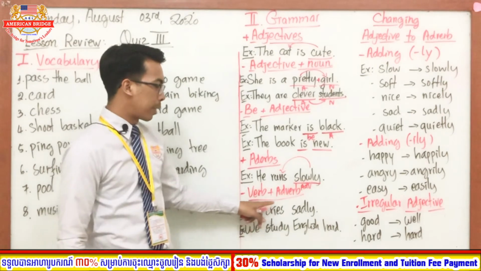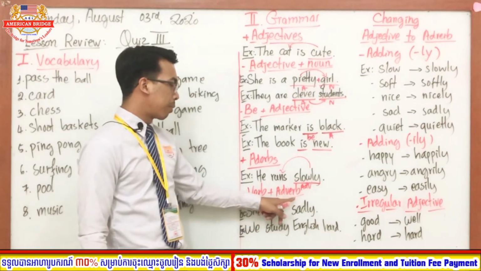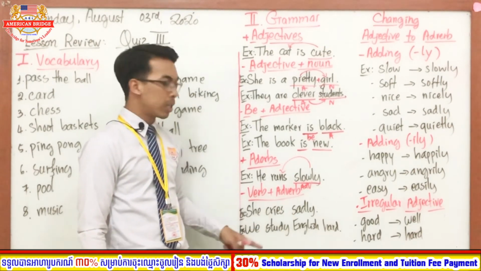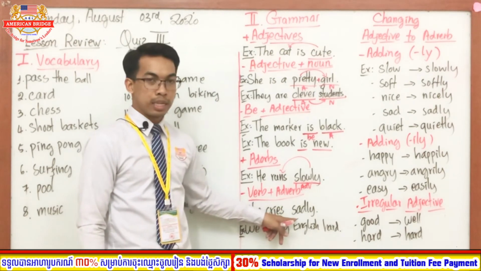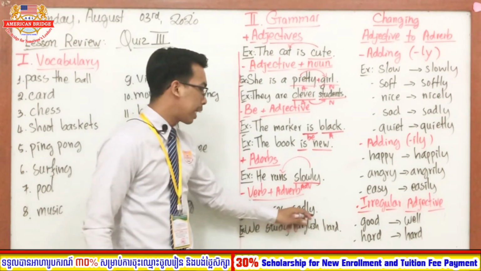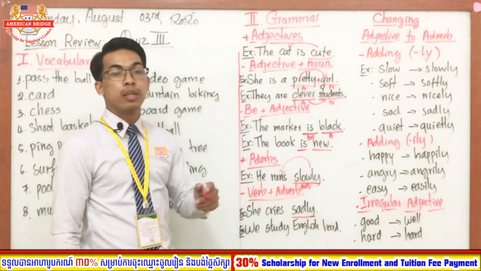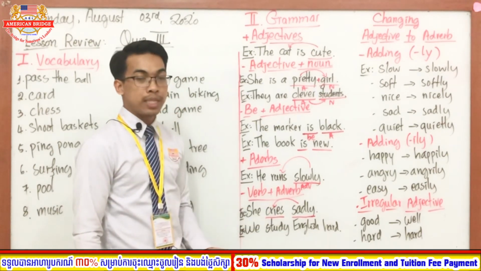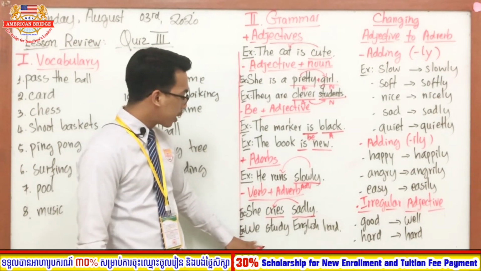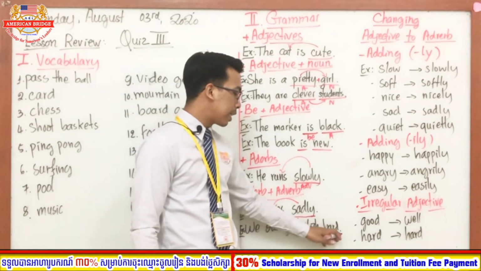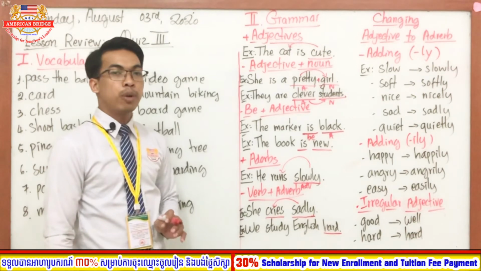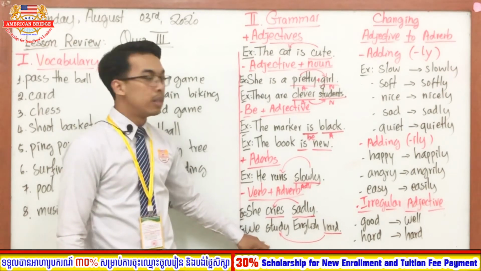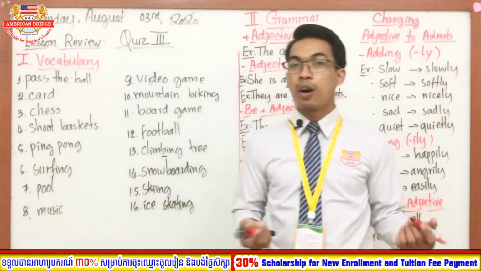This is about verb plus adverb. Okay? Verb plus adverb. So the example: she cries sadly. So the adverb in the sentence is "sadly", right? Good. And it modifies the meaning of the verb. Cry sadly. Good. And the next one is about what? Yes, of course. The adverb in the sentence is "hard", and it modifies the meaning of the verb. Study what? Study hard. Okay? Good. So everyone, this is about the type of adverb.